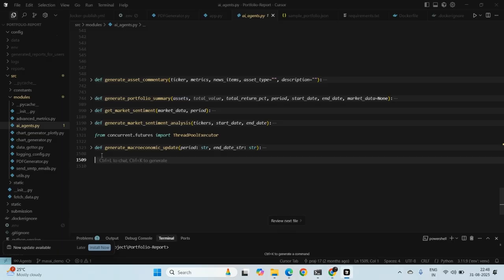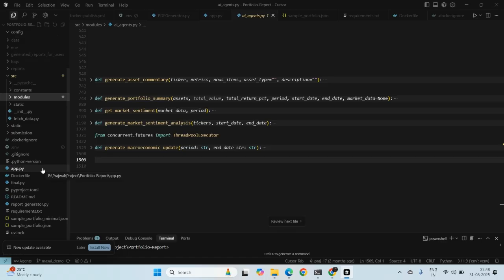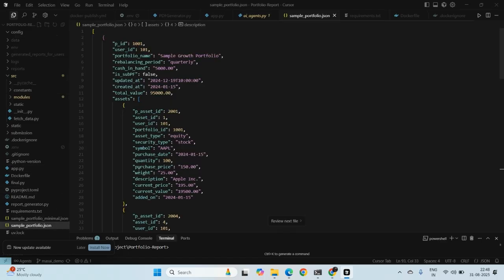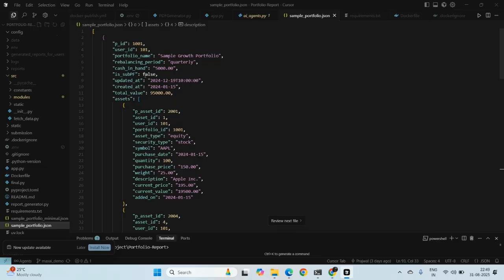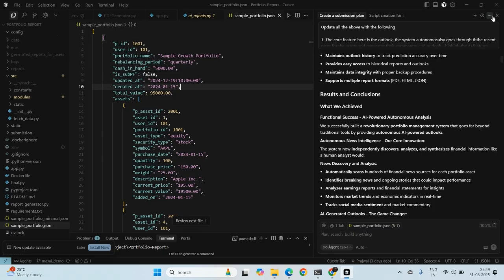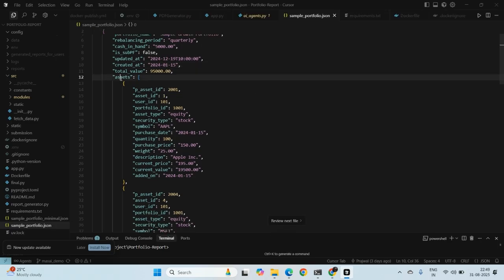Let us talk about the inputs that our system accepts. This is the portfolio JSON that I'm expecting. Before that, let me tell you how it works. Basically, you upload this portfolio and convert it to a JSON. I expect some things in it: portfolio ID and user ID. I can obviously generate them on my own in the system, but currently we are accepting them as provided.